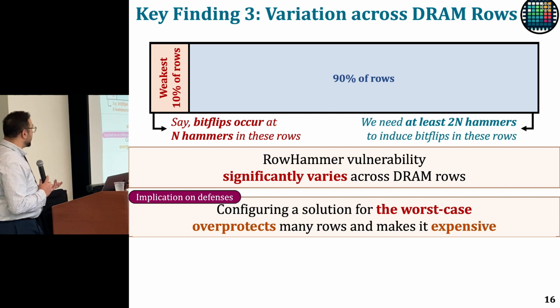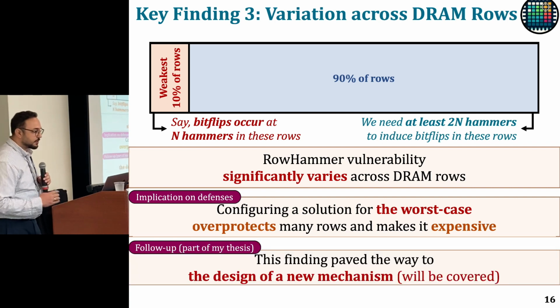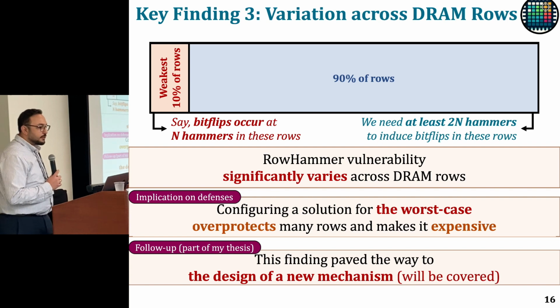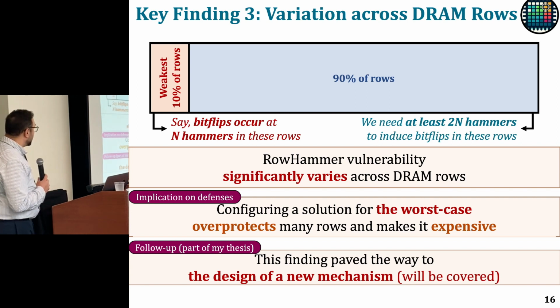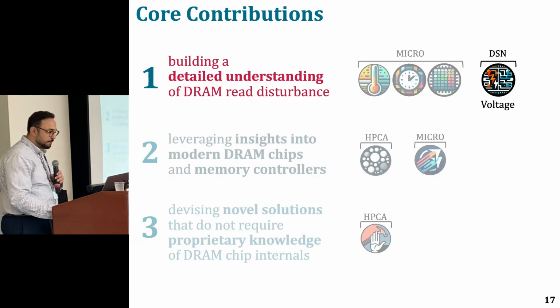This also has an implication on defenses. If you configure your solution for the worst-case row, then you end up overprotecting many rows, and it makes your mechanism more expensive unnecessarily. And this also has a follow-up work that is part of my thesis, and I will cover it shortly.